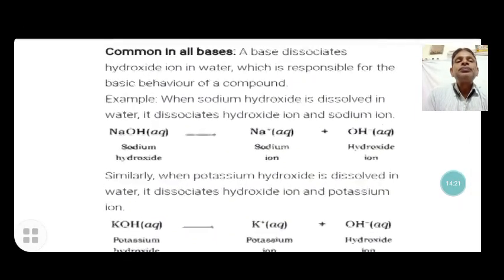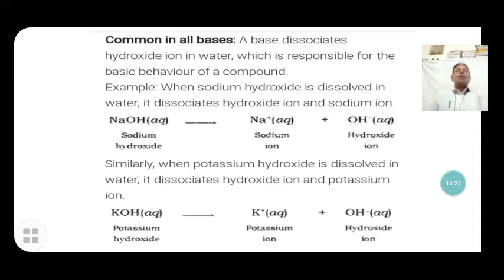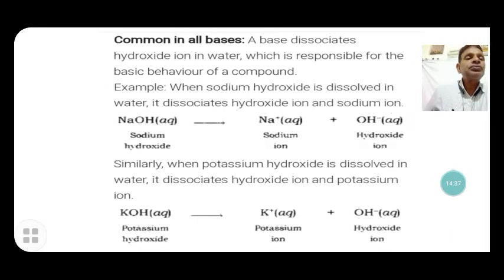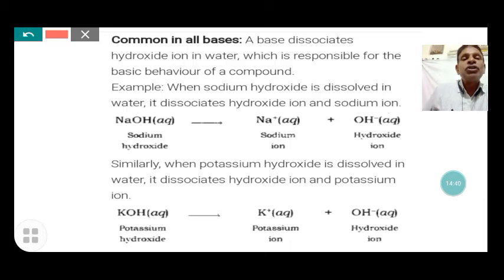Now here, some common properties of all bases are given in this slide. Bases dissociate hydroxide ions in water, which is responsible for the basic behavior of the compound. Example, when sodium hydroxide dissociates in water, it gives hydroxide ion and sodium ion. Similarly, when potassium hydroxide is dissolved in water, it dissociates into hydroxide ions and potassium ions. These are the common properties of all bases.